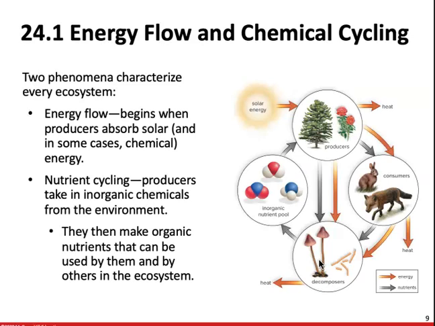So the next thing we really want to break down is energy flow and chemical cycling. There are 2 phenomena that characterize every ecosystem. The energy flow, which begins when producers absorb solar energy, and in some cases they do this through chemical energy, and nutrient cycling. Nutrient cycling is simply when producers take inorganic chemicals from the environment. They then make organic nutrients that can be used by them and others in the ecosystem. Those are going to eventually be broken back down into their inorganic components and returned to the environment.